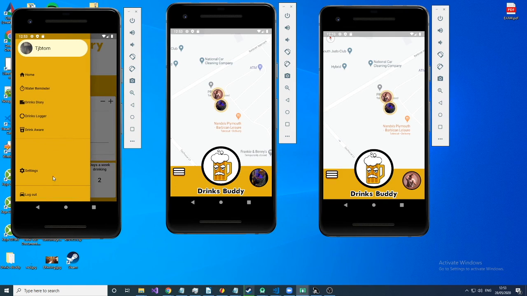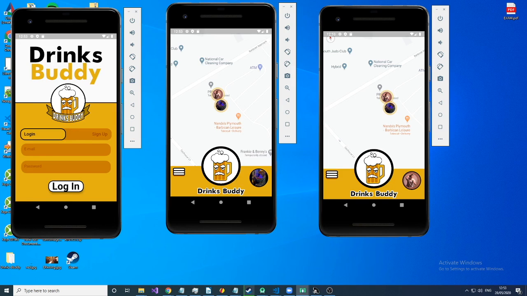At the end of its usage, or if you don't want to be logged on anymore, you can come to the side navigation, log out, and you return to the home screen where you can either sign back in next time or allow for someone else to sign up. And that is the Drinks Buddy application.